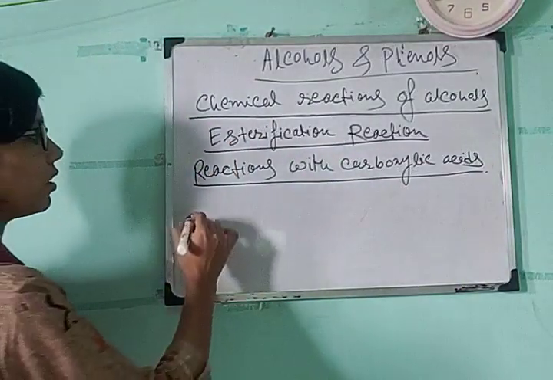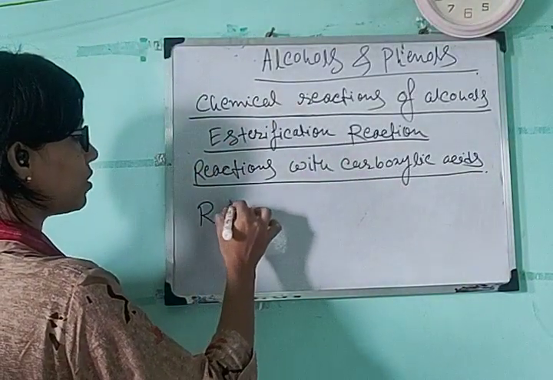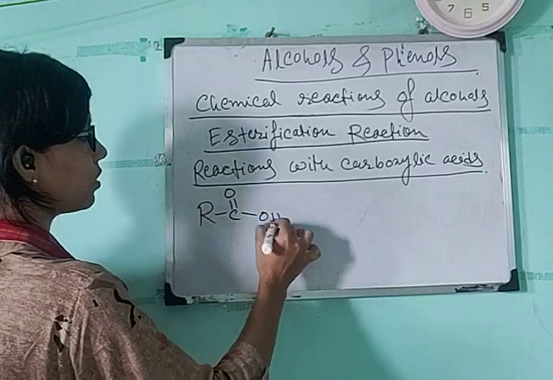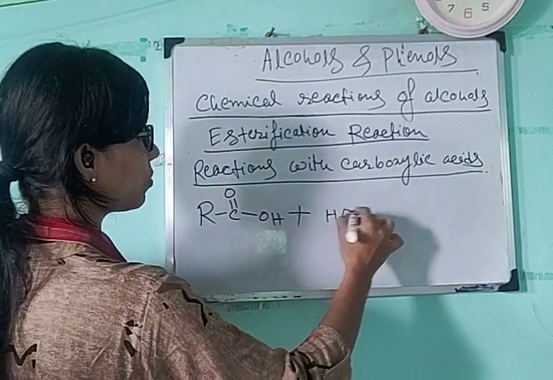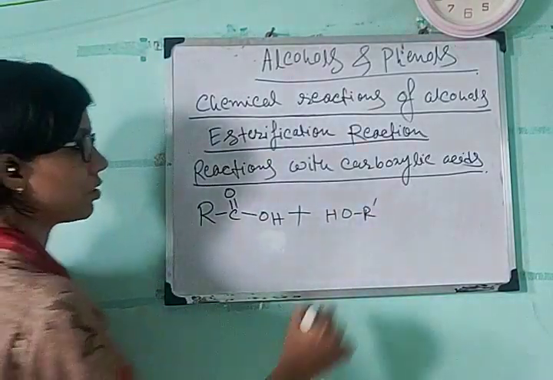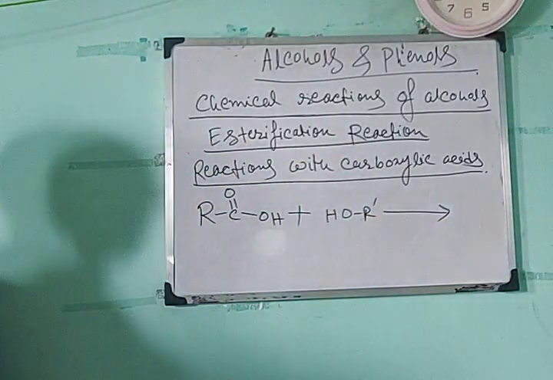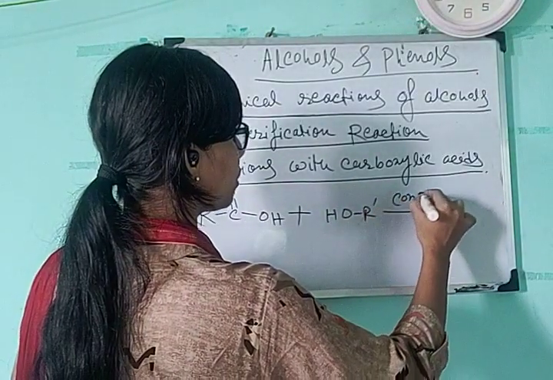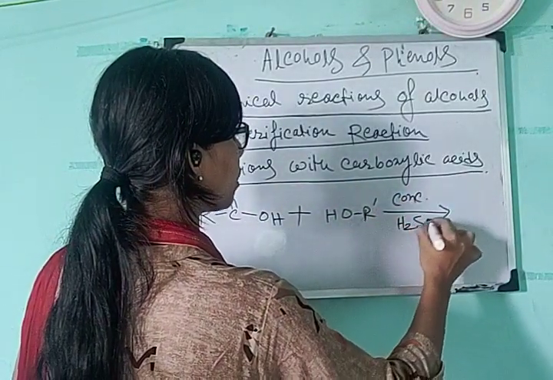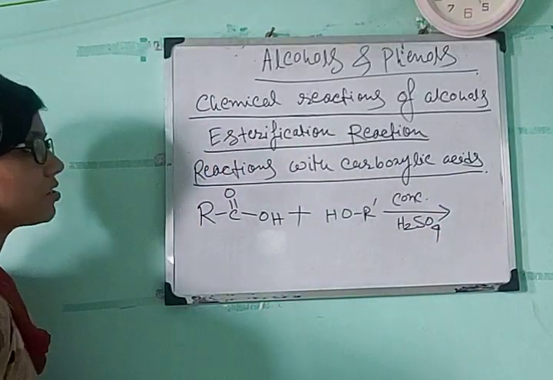So just take any carboxylic acid, that is RC double bond O, OH. This one is carboxylic acid, and you are taking an alcohol, suppose R prime OH, and here the reaction will take place in presence of catalyst concentrated H2SO4. Concentrated H2SO4 is the acid catalyst here.